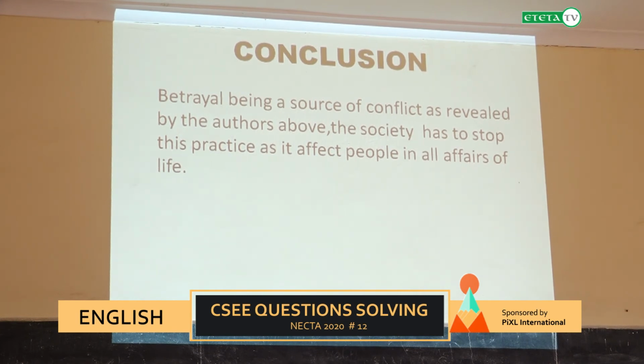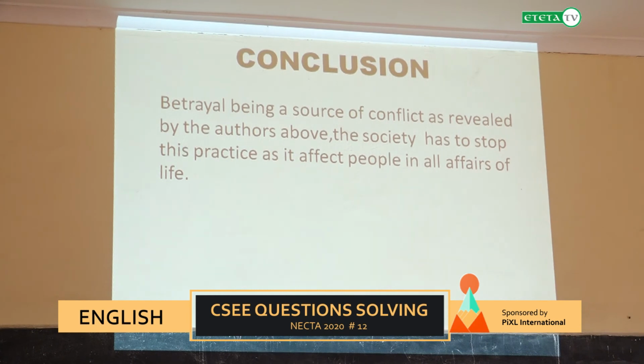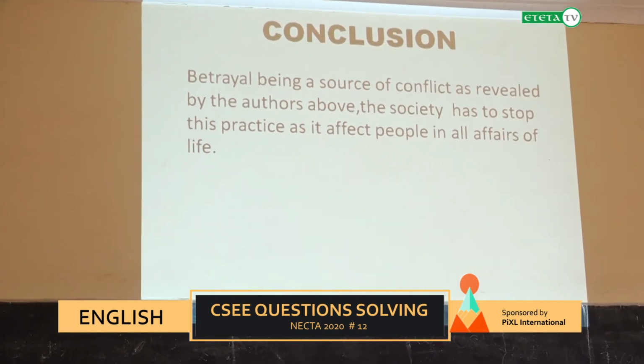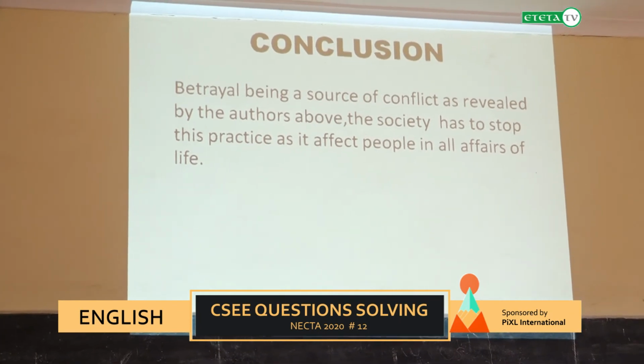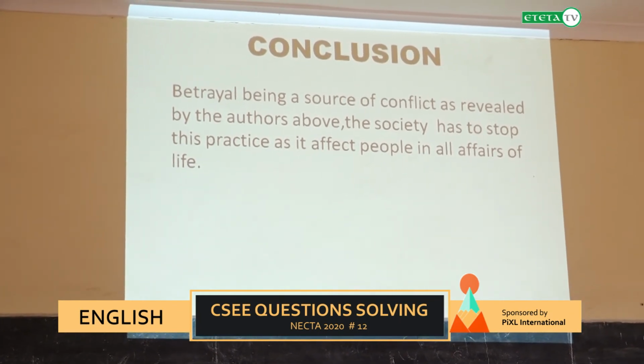The society has to stop such a practice as it affects people in all affairs of life. People who are betrayed can be affected psychologically, mentally, financially, and in other aspects of life. Therefore, we have to stop such a practice.